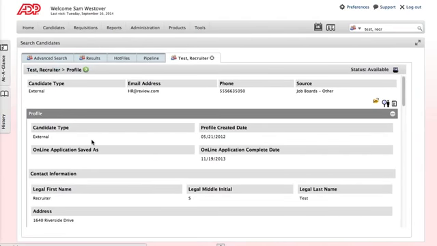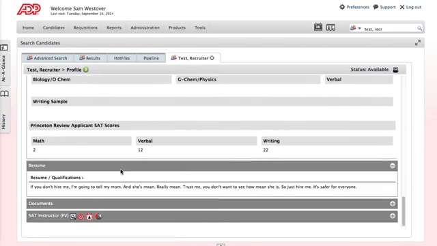The way you would do that is you'd go back to their profile, scroll down again to the assessment line, and click this alarm clock, which would expire the assessment or delete it so they can try again.